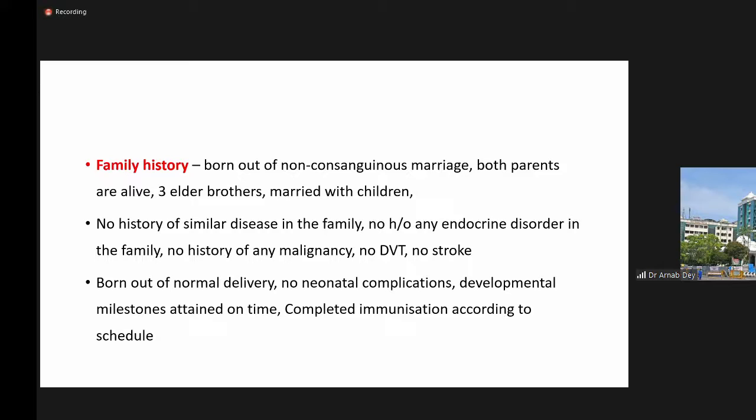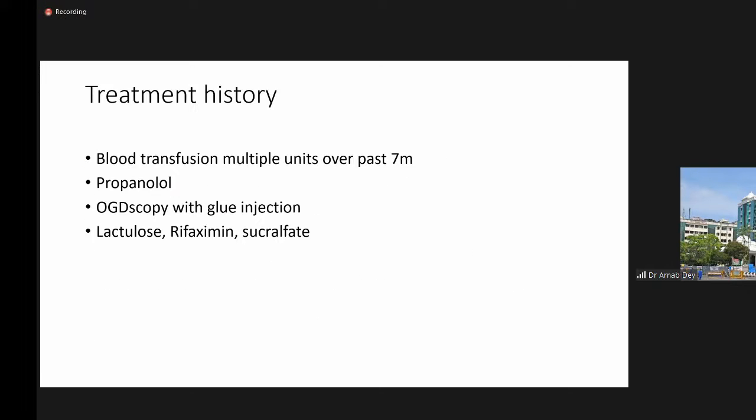Family history: he was born out of a non-consanguineous marriage, and he had 3 elder brothers, all of whom are married with children. There was no history of any similar disease in the family, no history of any endocrine disorder in the family, and no history of any malignancy or stroke or liver disease in the family. He was born out of a normal delivery, no neonatal complications. His developmental milestones were attained on time, and he completed immunization according to the schedule.